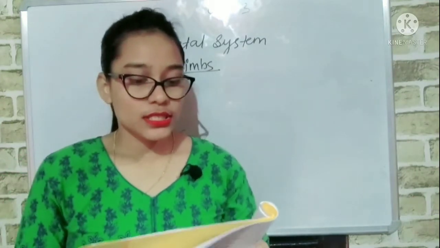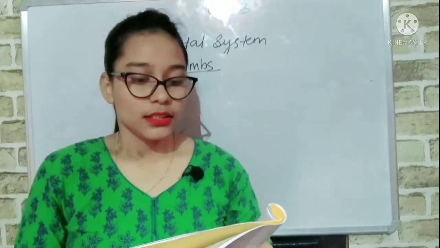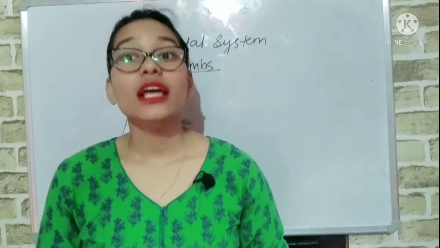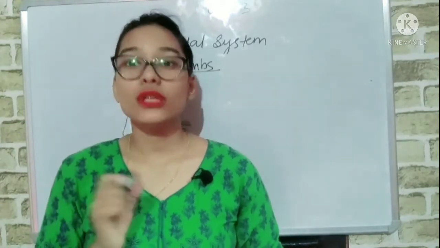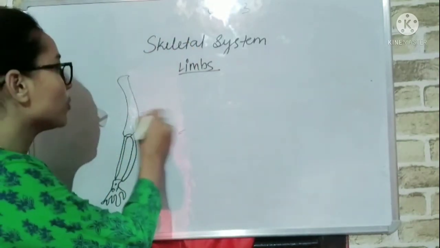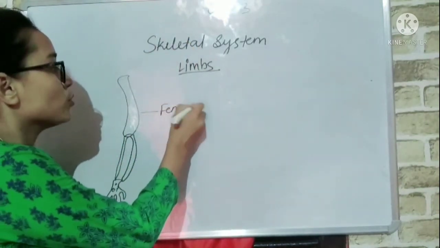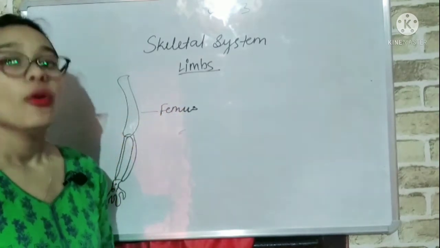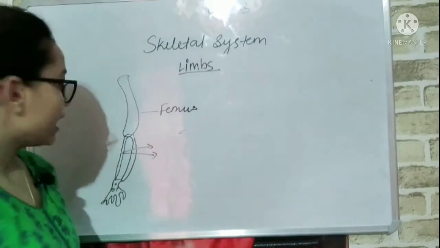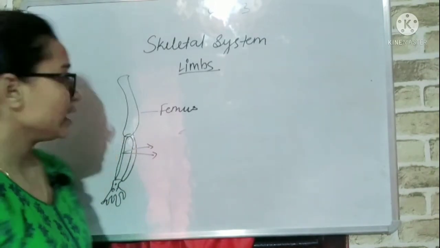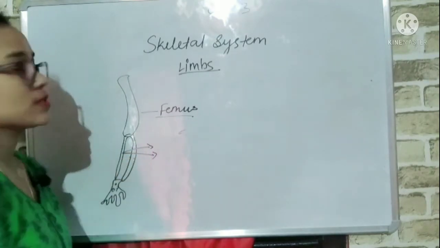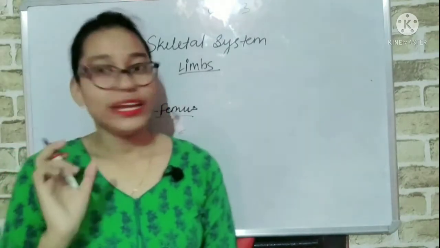Now you see the femur. Again, in our hind limb, that is our leg, the structure is the same. A long bone is there, called the femur, and it is the longest bone in our body. The lower 2 bones are the tibia and fibula. At the top, one strong bone is there, the femur, and the lower 2 bones are the tibia and fibula.